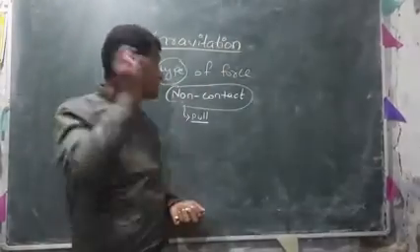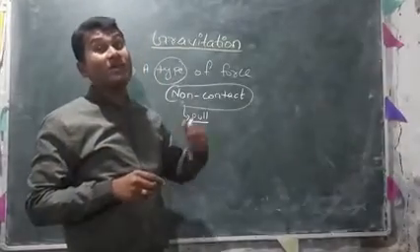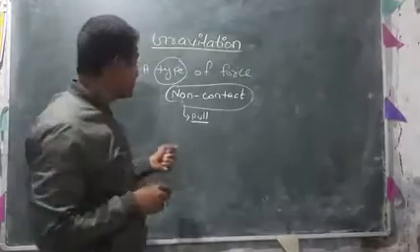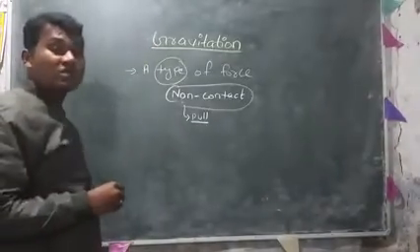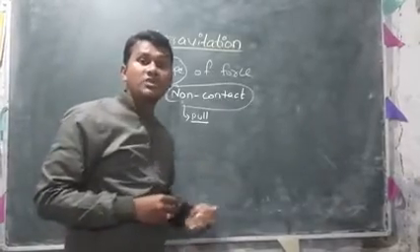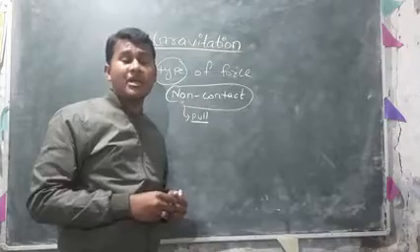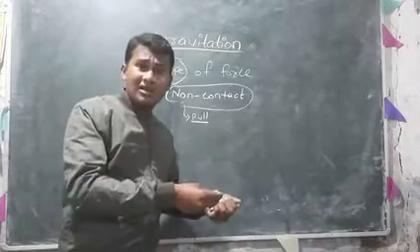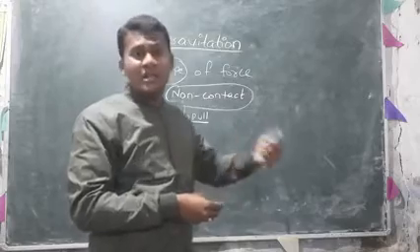Another thing is, who is applying this force? According to the universal law of gravitation, everybody can apply this force. Any object can attract any other object.